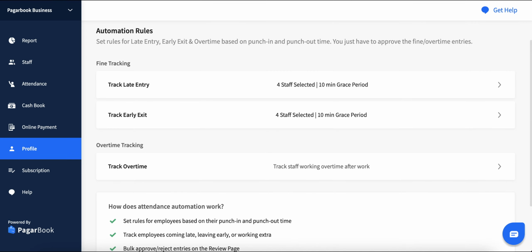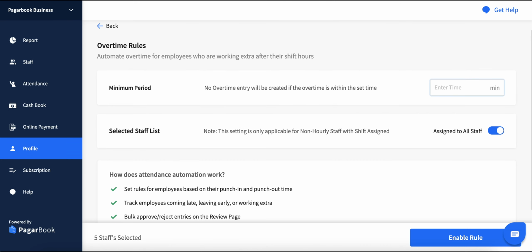To add an overtime rule for your staff, select the Track Overtime option. Set the minimum time period for the rule. No overtime entry will be created if the overtime done is within the set minimum time.